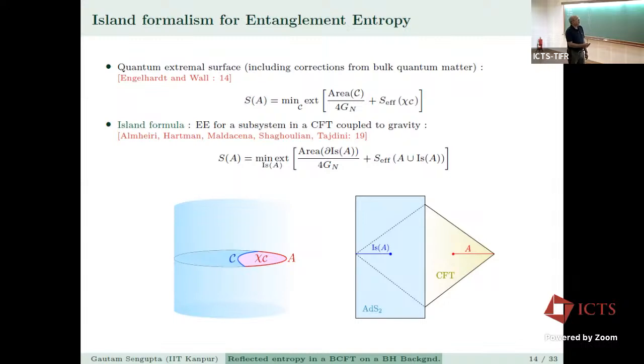And finally, the island formula for the fine-grained entropy was given in this paper. All this is very well known. So this area term, and then the effective entanglement entropy of A union island of A, where island of A is now here. And we have shown only one side of the eternal black hole.